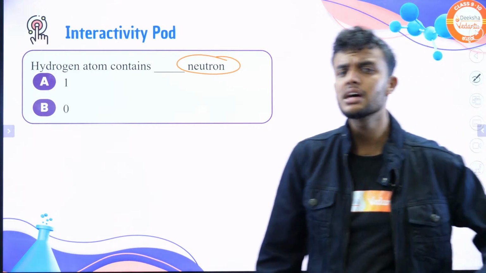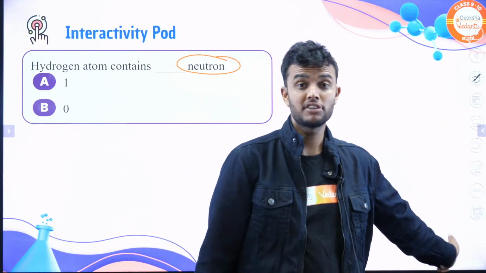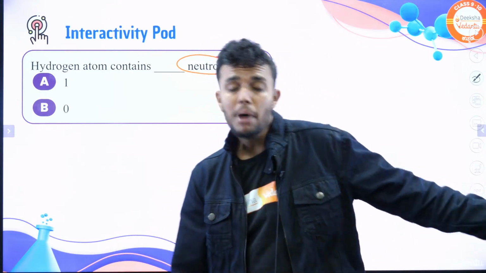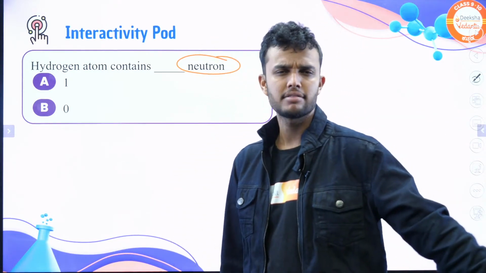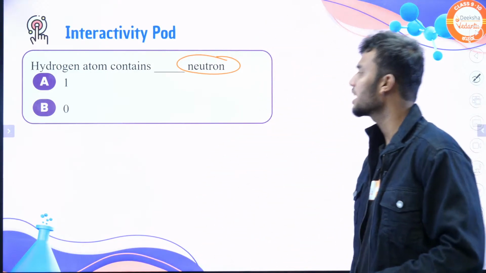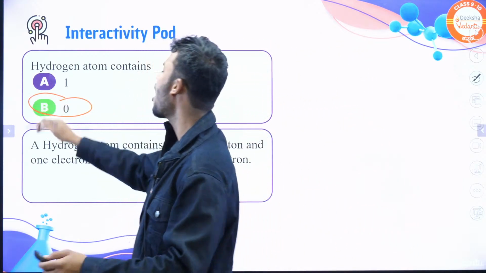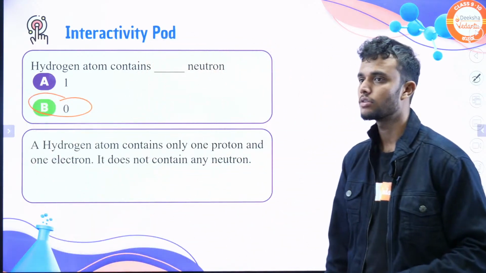If you know the answer, students watching the session after the live, please pause the video, and if you know the answer, please try to answer in the comment section. What is the answer? The answer is 0. Except hydrogen, all atoms consist of neutrons.